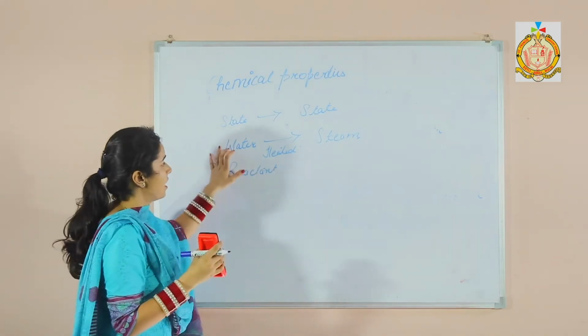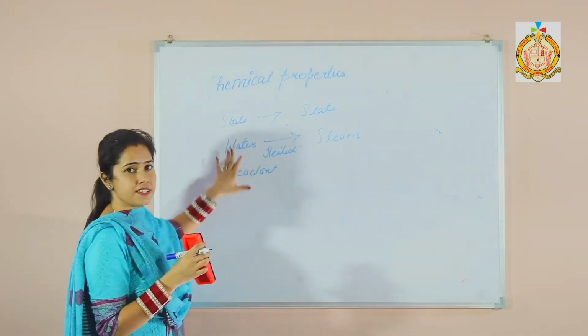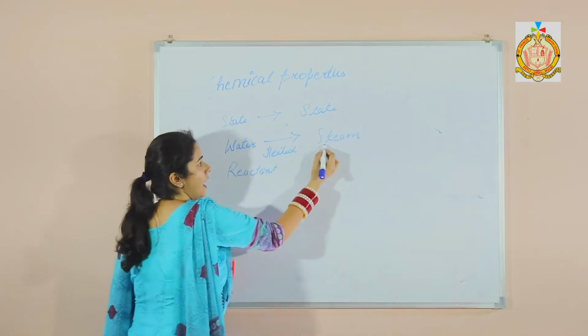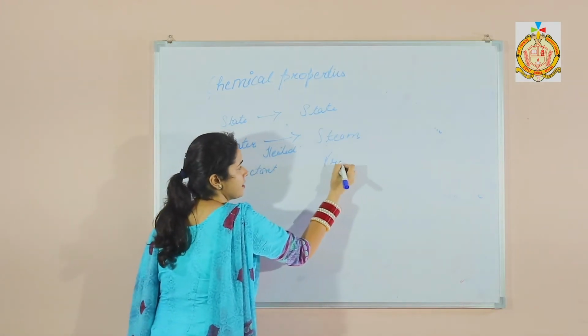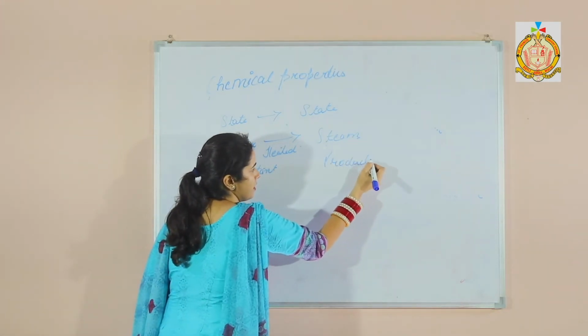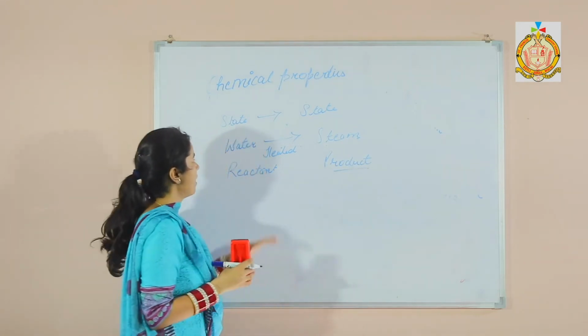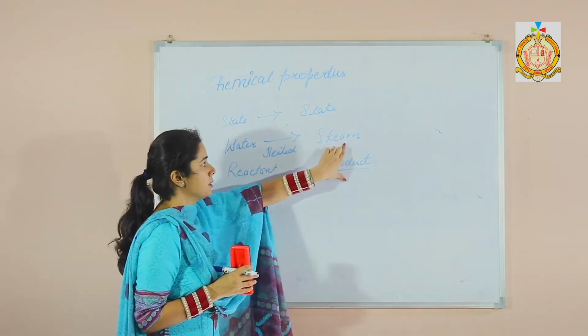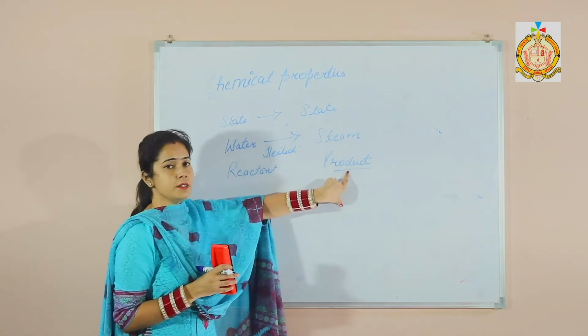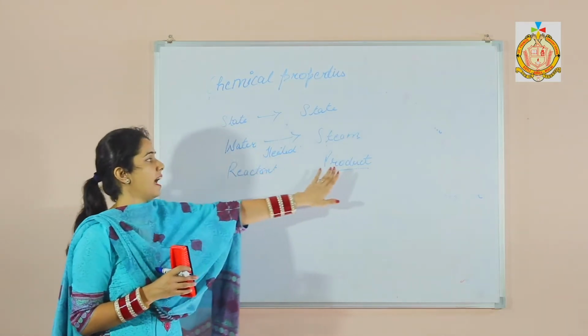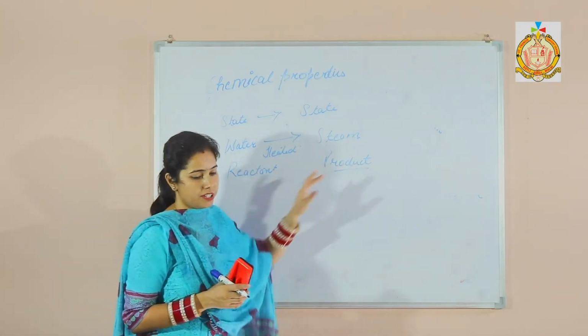The material which undergoes change is known as the reactant, and after the change, the material that is formed is known as the product. So this is the reactant and this is the product.